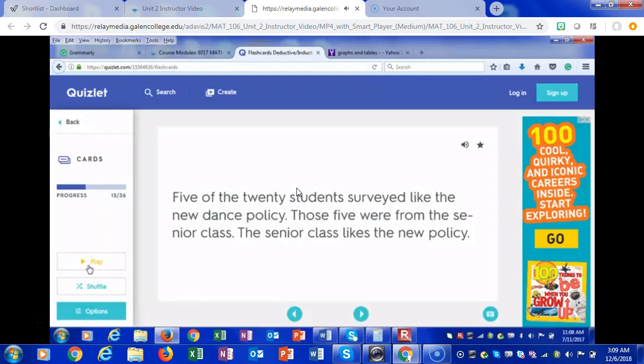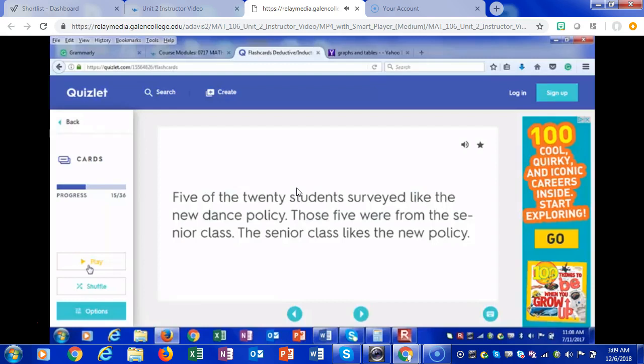5 of the 20 students surveyed liked the new dance policy. Those 5 were from the senior class. The senior class likes the new policy. So can we assume that based on those 5, that the entire senior class likes it? Now, mind you, we don't know what those other 15 students are. We just know these 5 are from the senior class. The senior class likes the new policy.